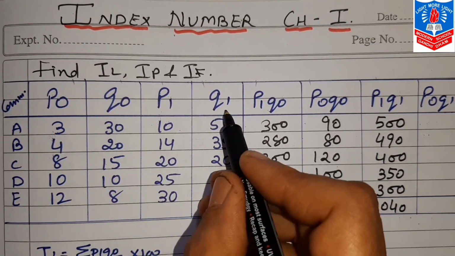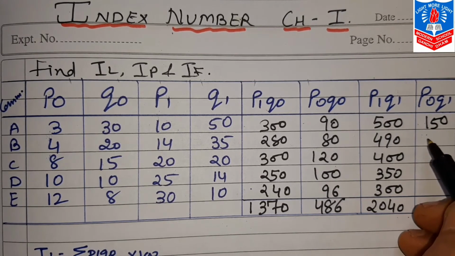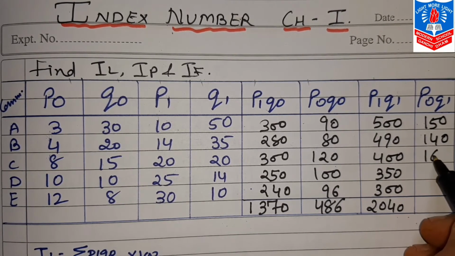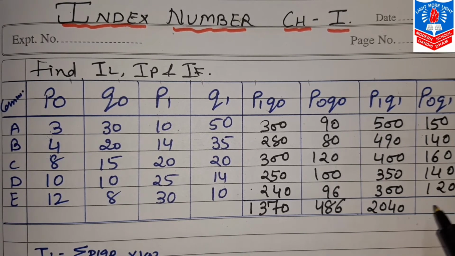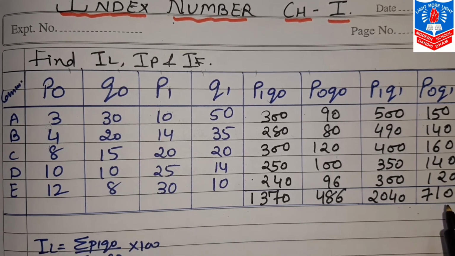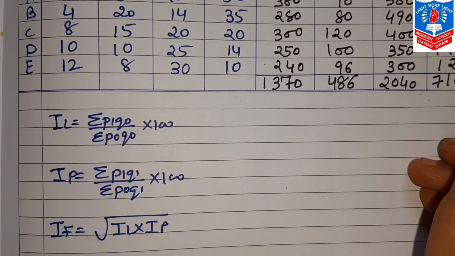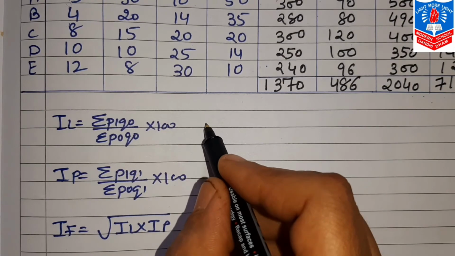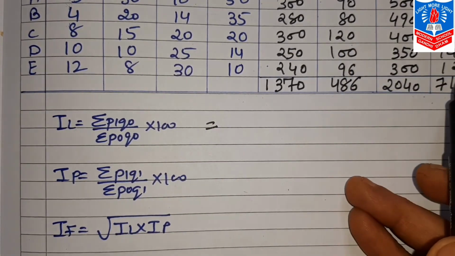Now last value, that is P0 Q1. This is P0 and Q1, first and last column. First value is 150, 140, 160, 140 and 120. Total of this comes 710. Now these four values we put in the formulas for IL, IP and IF. That is why we made these four columns in sequence.